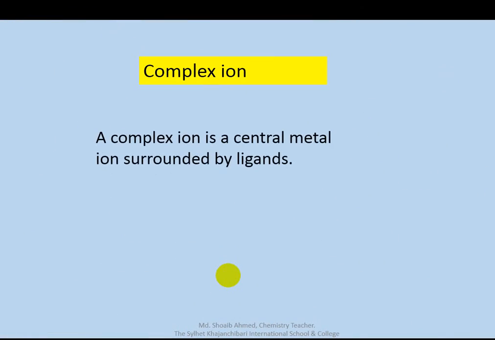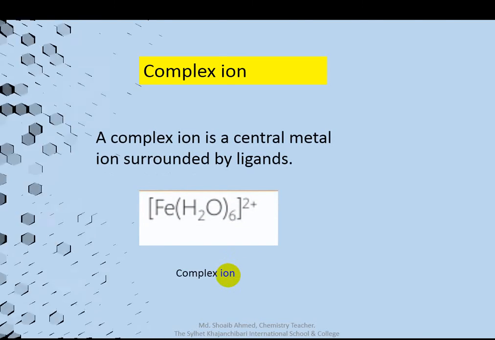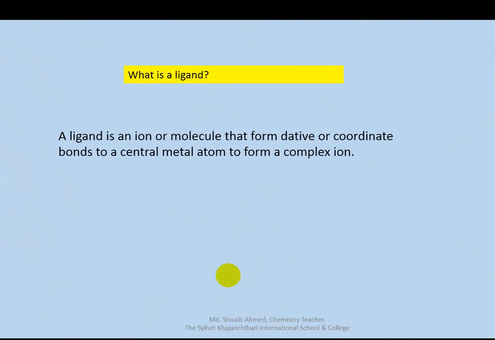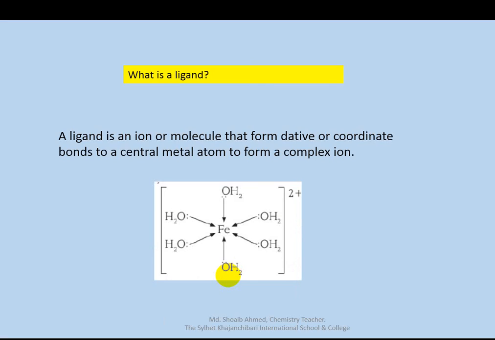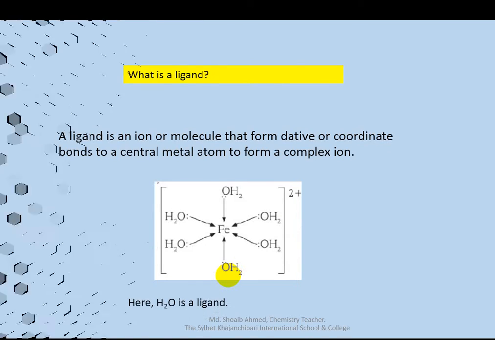Complex ion. A complex ion is a central metal ion surrounded by ligands. This is a complex ion. Okay, what is a ligand? A ligand is an ion or molecule that forms dative or coordinate bonds with a central metal ion to form a complex ion. Here, what is a ligand?